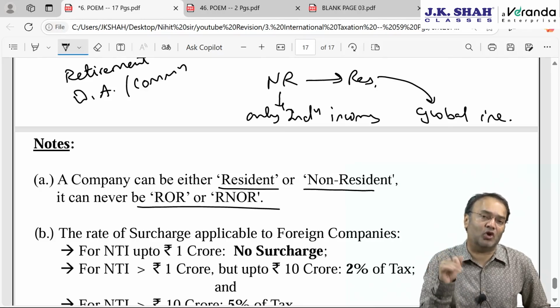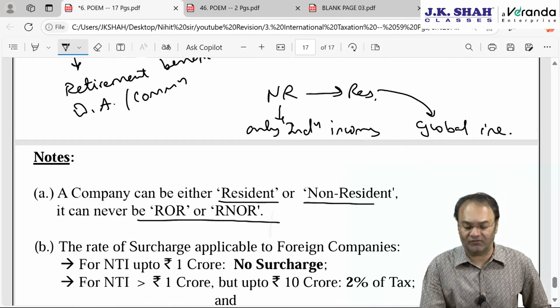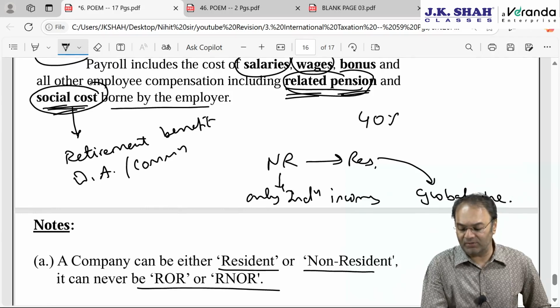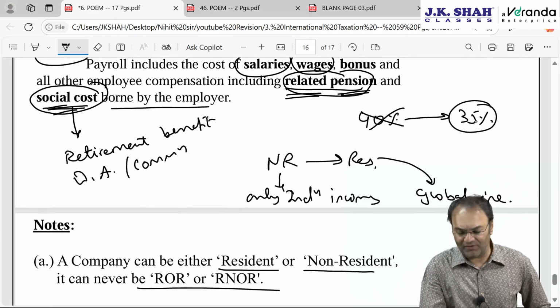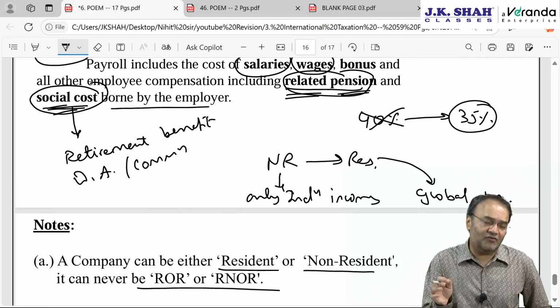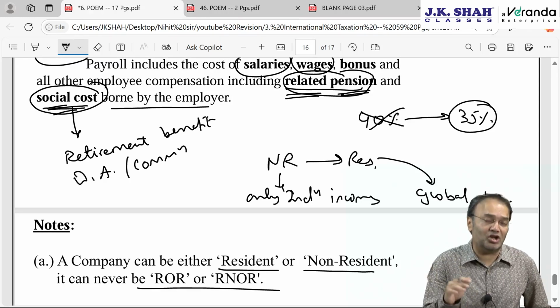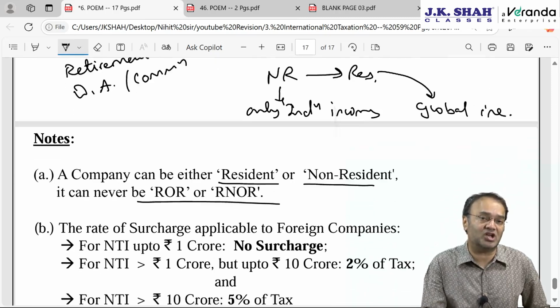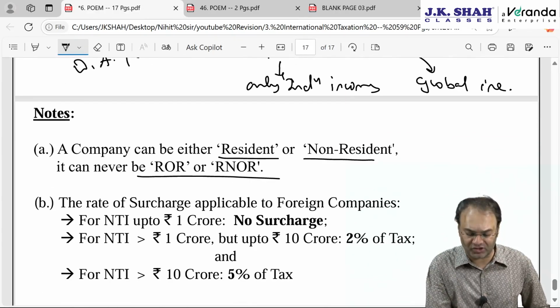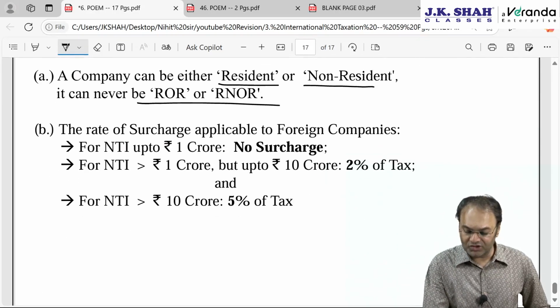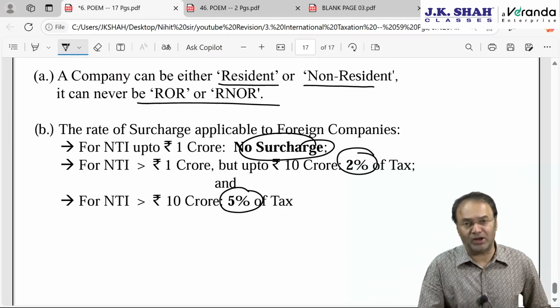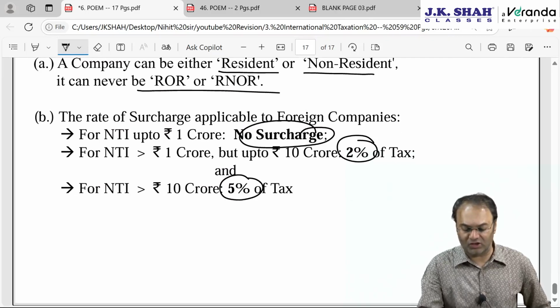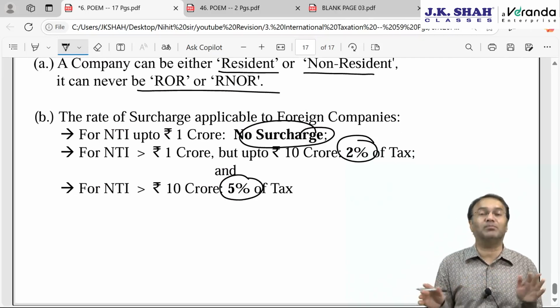The tax rate was 40% for a foreign company; it has become 35% from AY 25-26. Whether that foreign company turns out to be a resident or non-resident makes no difference. The rate of tax will be the same. Even the rate of surcharge will be the same: 0%, 2%, 5% depending upon total income. Even health and education cess will remain the same. It will have no impact at all.